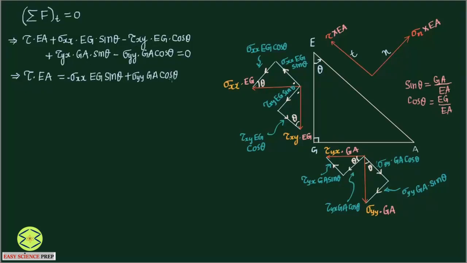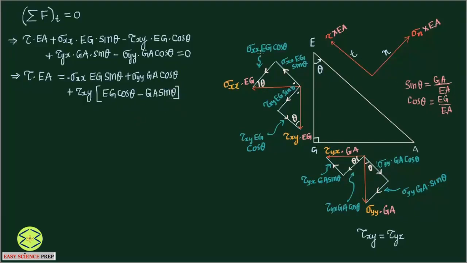Then again we know tau xy equal to what? Tau yx. This is known to us as complementary stresses. So I'll use only tau xy. This is going to be plus tau xy, I'll take common, Eg cos theta, and this is going to be Ga sin theta minus, because this will go on that side and become negative. So this will become Ga sin theta.